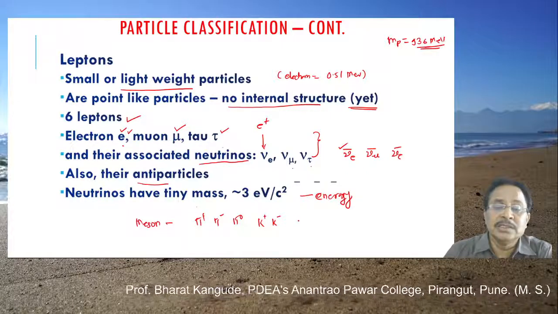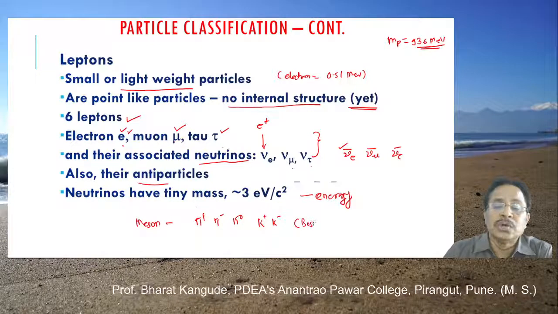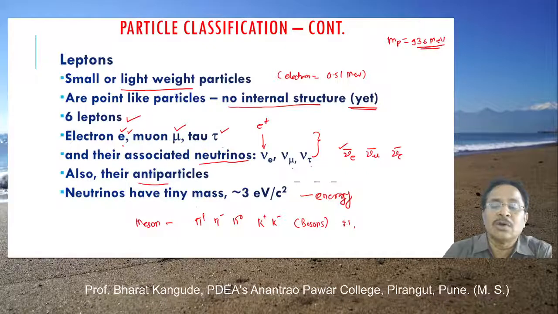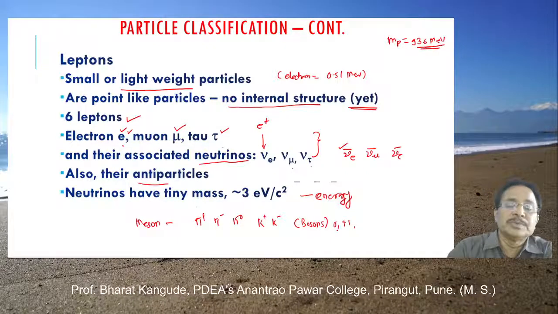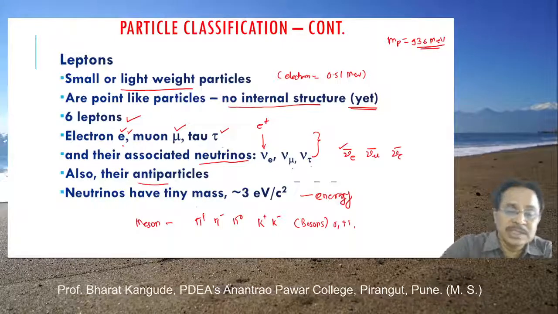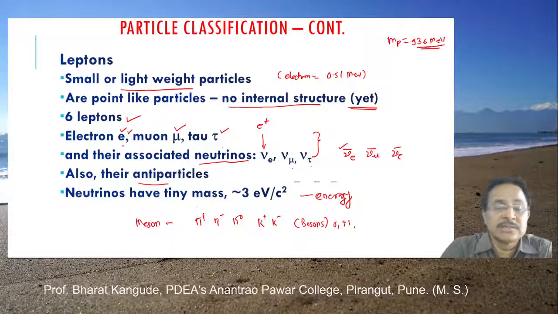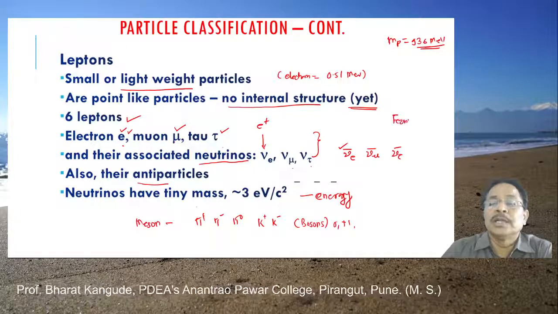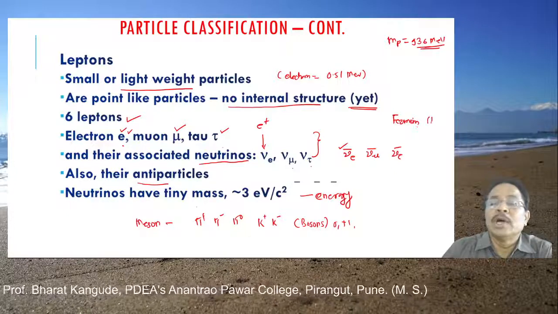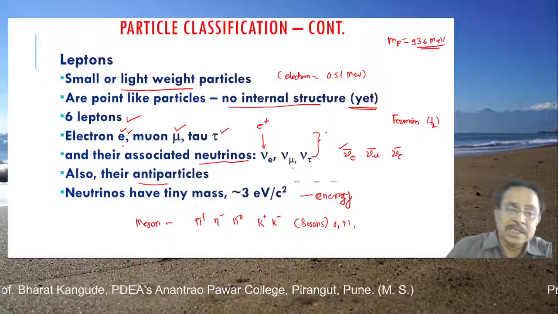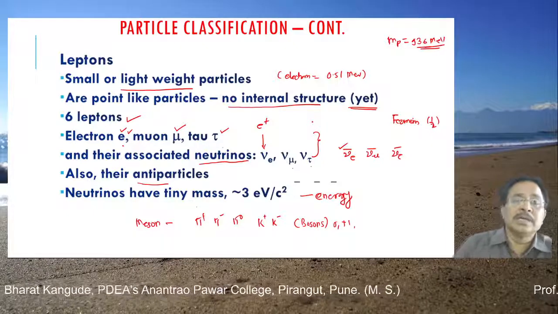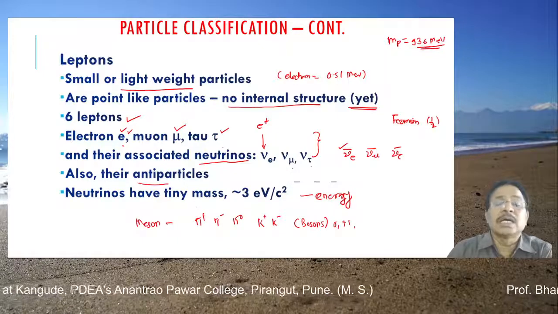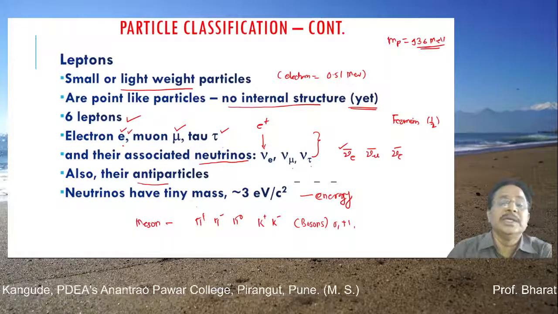Now mesons are essentially all bosons. Bosons means their spin is always +1, -1, or 0, so integral spin. All these particles are said to be bosons. This classification we are going to see in the next slide again. And all these leptons are said to be fermions, because their spin is 1/2 or 3/2 and so on. And the baryons, that is protons, neutrons and other heavy particles, are also fermions because their spin is again half.